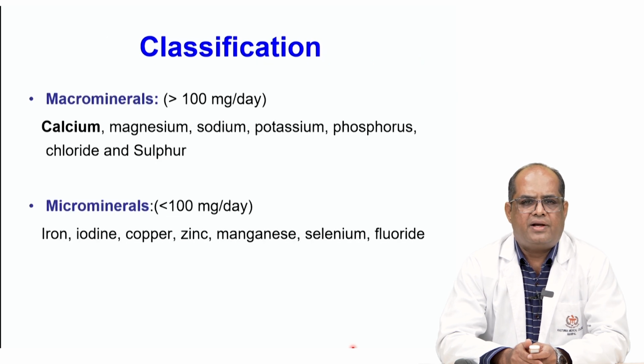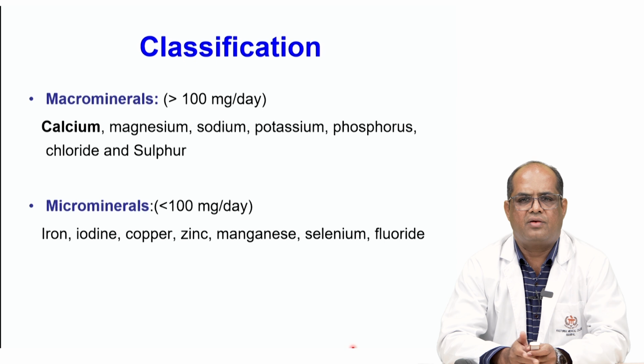Minerals are classified into two groups, macrominerals and microminerals. In this, calcium falls under the macromineral group. That means the requirement of calcium is more than 100 milligram per day. Along with calcium, there are chloride, potassium, phosphorus, sodium, magnesium and sulfur.